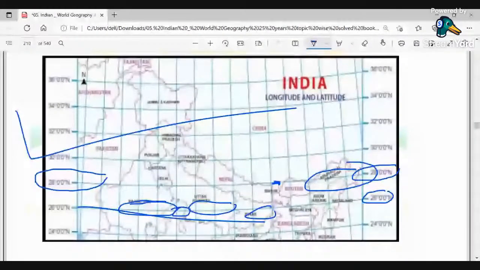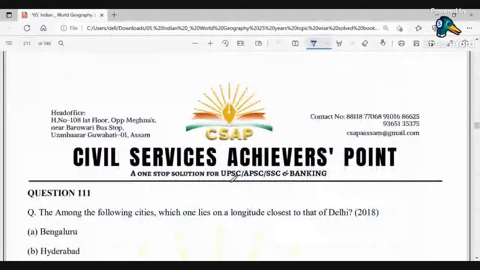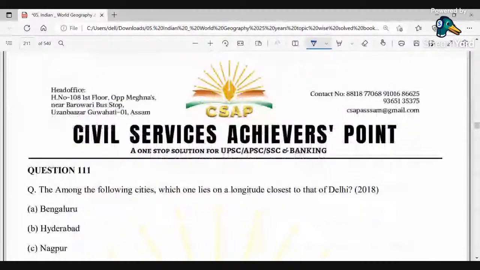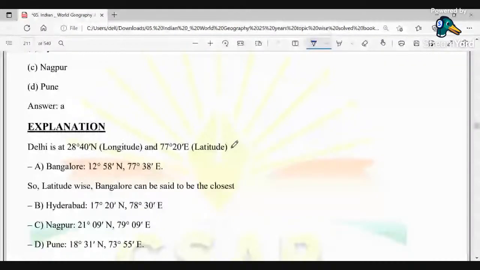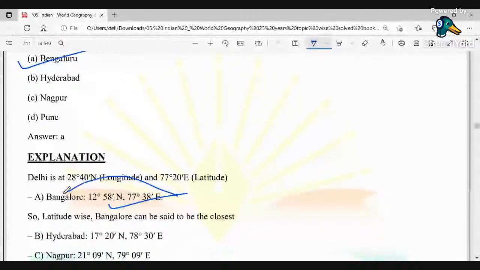Next, coming to question number 111. Among the following cities, which one lies on a longitude closest to that of Delhi? So you can see these are the Delhi longitudes. Here the correct option is obviously Bengaluru, situated in the deep south. So we see Bengaluru is at the same longitude as Delhi.